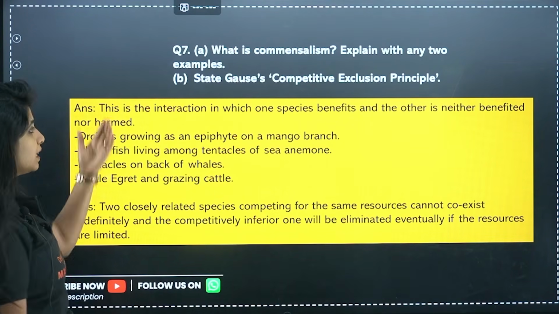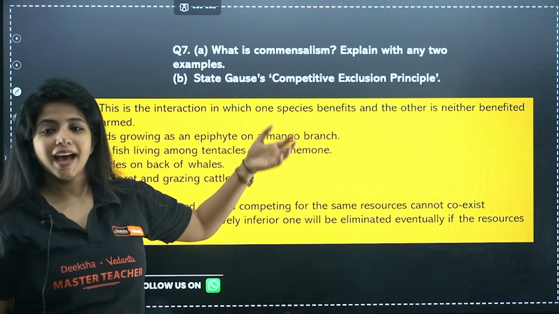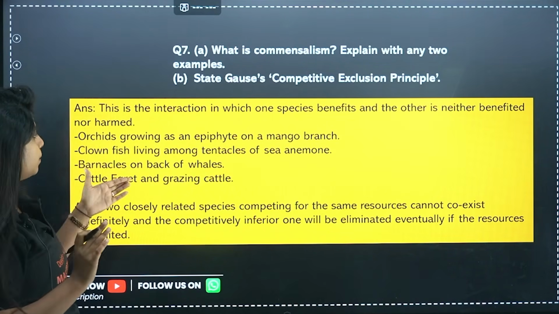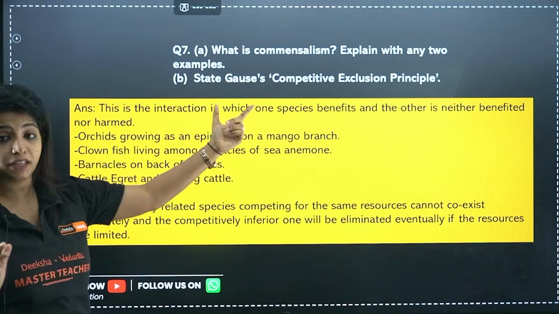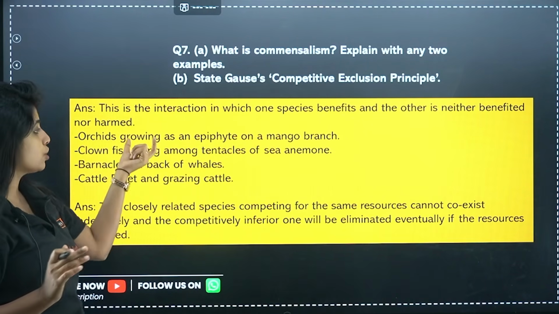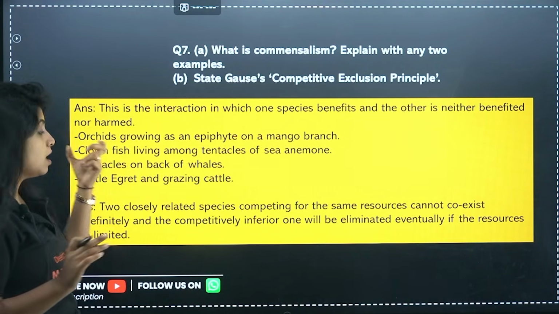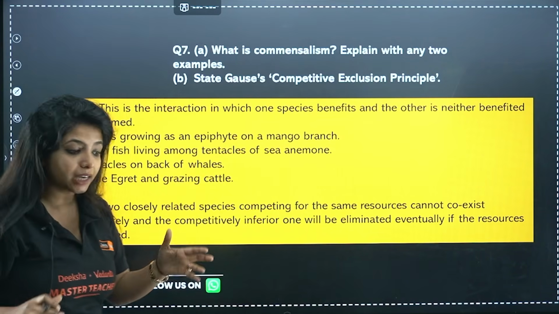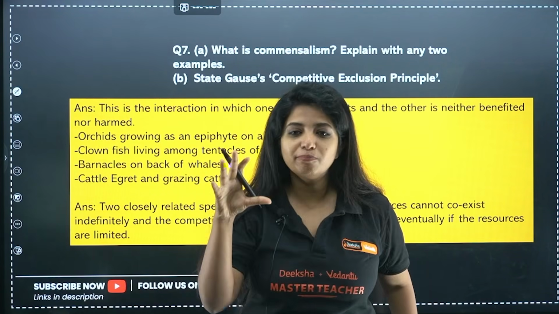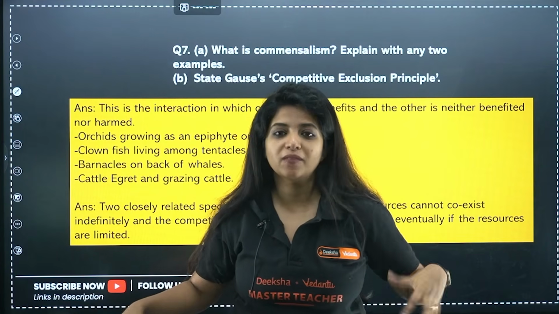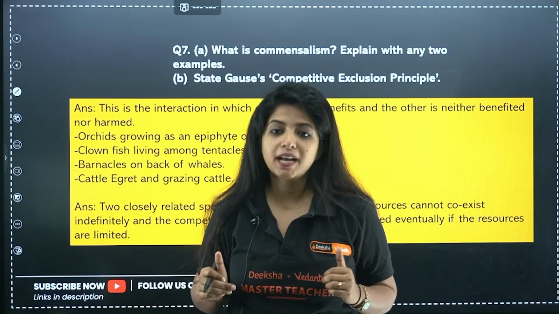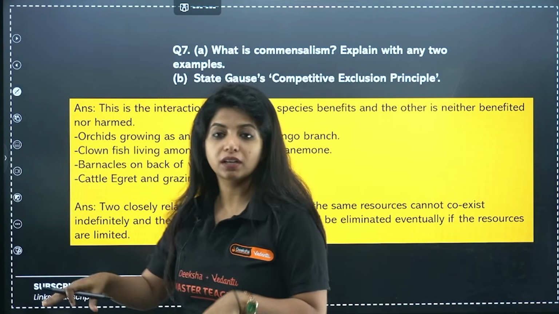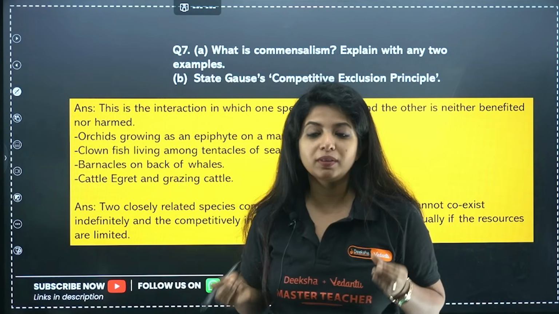Now, what is commensalism? Explain with two examples. The interaction where one species gets the benefit and the other one is neither harmed nor benefited is known as commensalism. Examples: orchid growing as an epiphyte on the mango branch, clownfish living among the tentacles of the sea anemone, barnacles on the back of the whales, cattle egret and the grazing cattle. You might have seen birds moving around cattle. That is the cattle egret, and basically why does it move? Because whenever the cow moves, it flushes through the grass, and whatever small insects are there will come up.